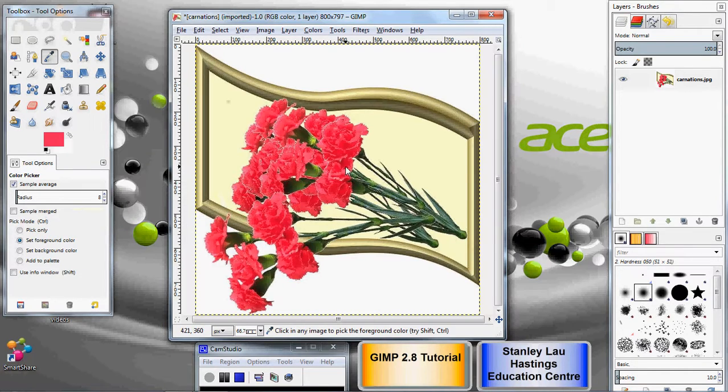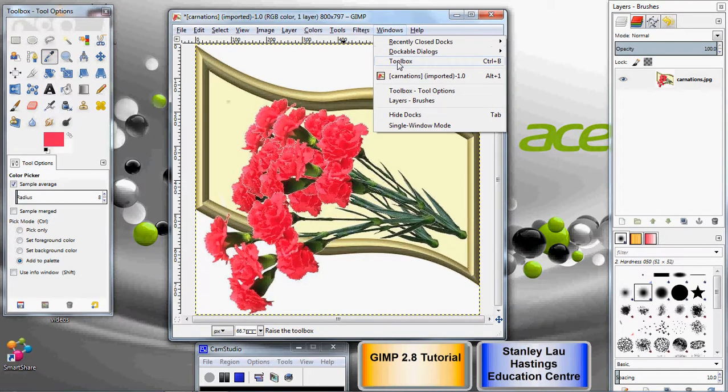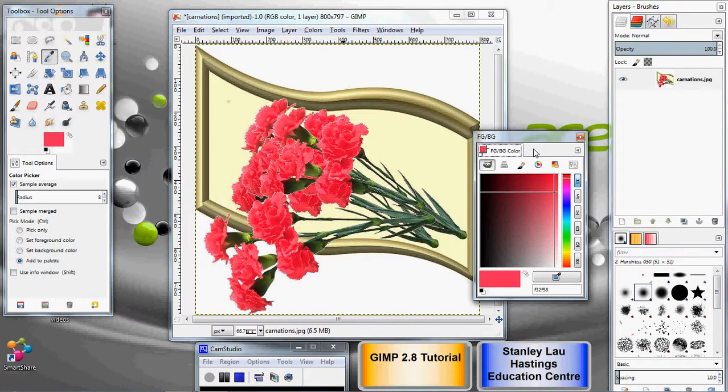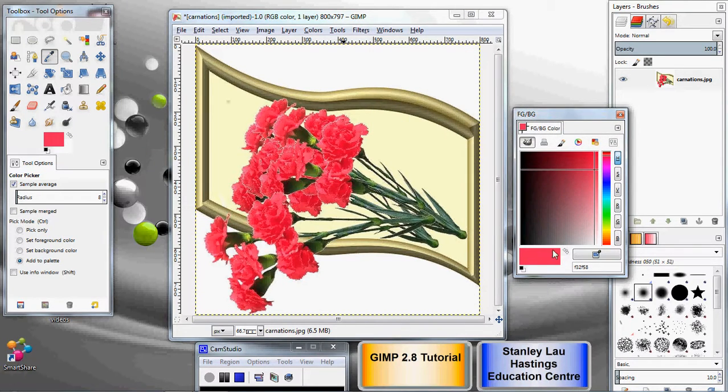Okay. And then the final thing is you can click here, add to the palette, and what that does is if you go to the windows and the dockable dialogues and you go down to colors, a color palette opens up, and you'll see that that color sampled earlier on the flowers now appears within our palette. Okay, so that color is now ready to use.